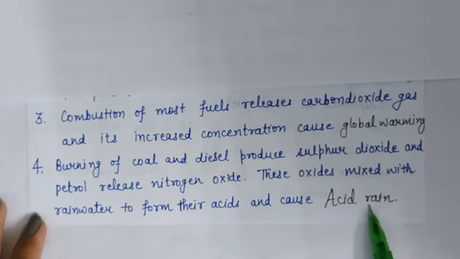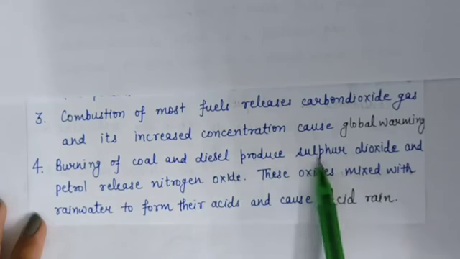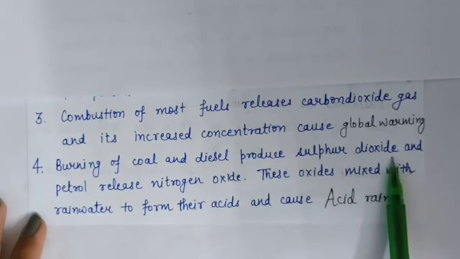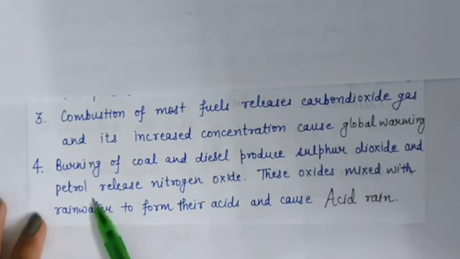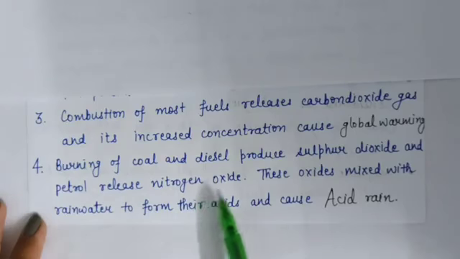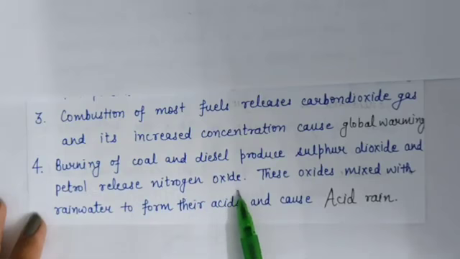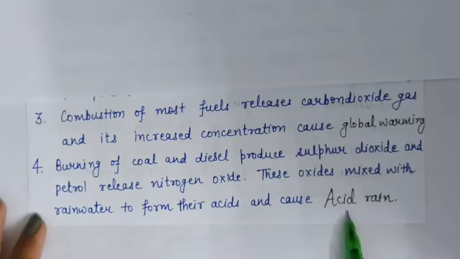Means when these oxides dissolve in rainwater, they form sulfuric acid and nitric acid, and it makes the rain acidic.